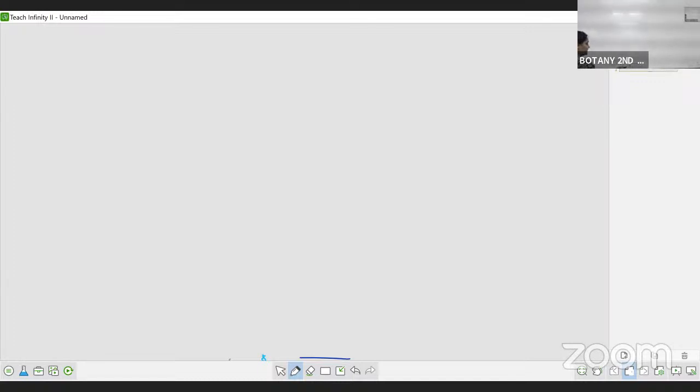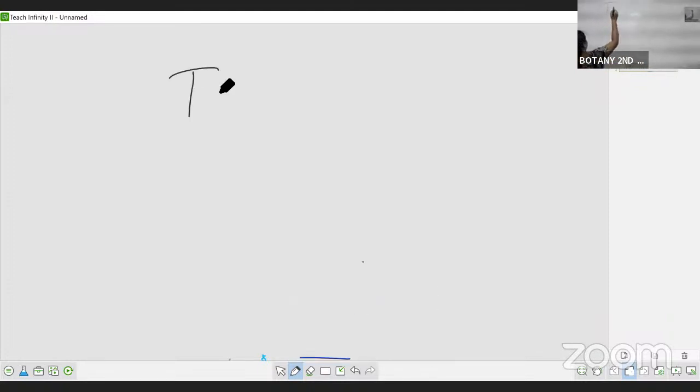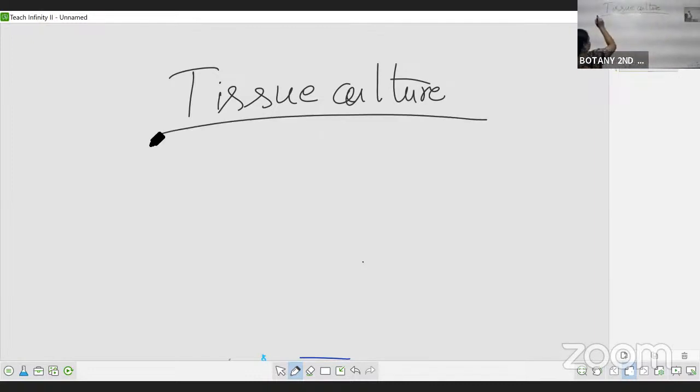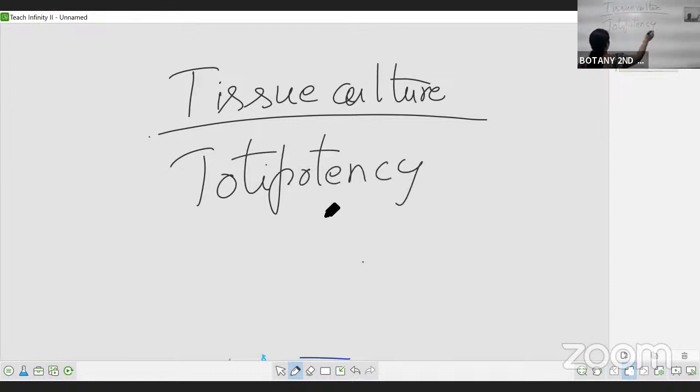Whenever tissue culture comes, in the tissue culture, we have to say the definition first, then we have to say the steps in the tissue culture. If not this, how can they ask? They may ask with the word totipotency. If they ask this, it is the same thing as the tissue culture.